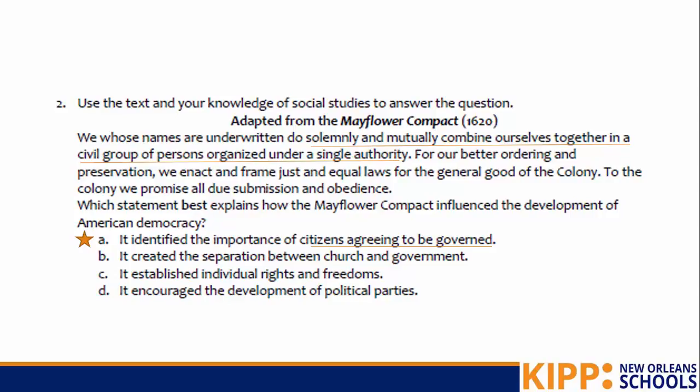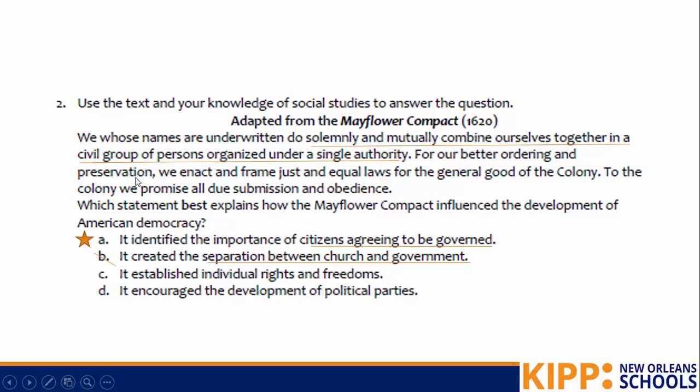B says it created the separation between church and government. Now, I don't see anything about church or government in this reading. And then when I apply what I know about the Mayflower Compact and the Plymouth Colony, I know that many of those colonists were Puritans, and the Puritans were very religious, and they did not separate their church and their government. So this is wrong. I know it's wrong because it's not in the text, and it also goes against what I know about that colonial group.